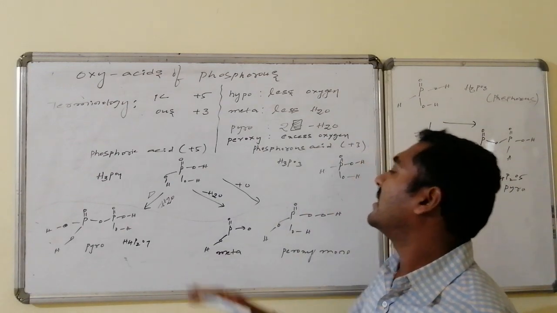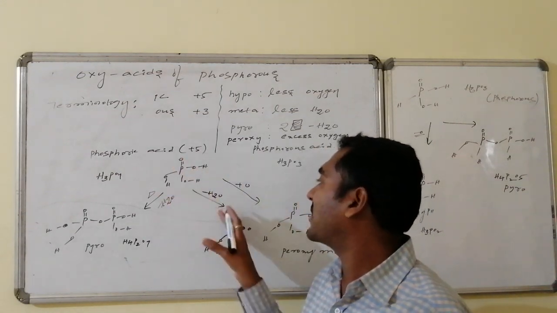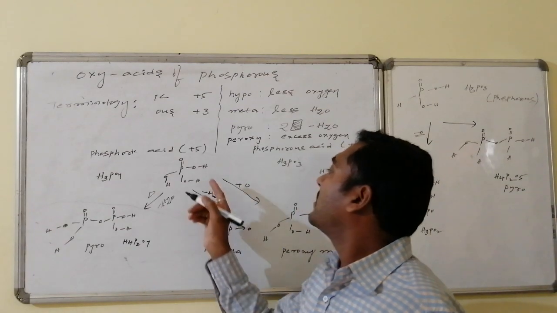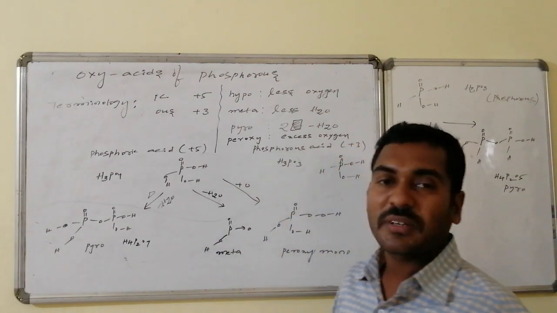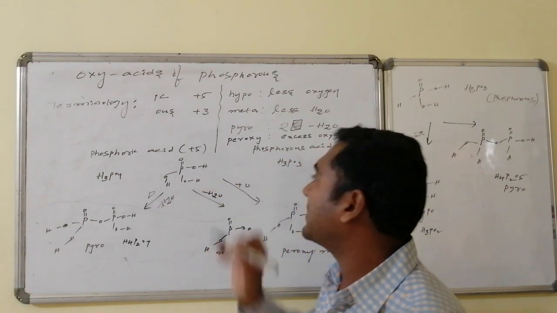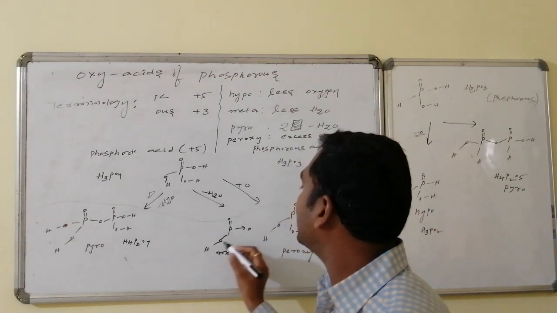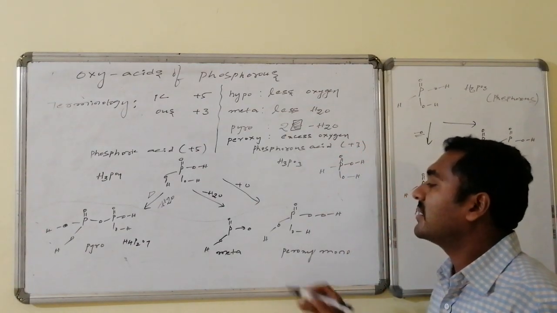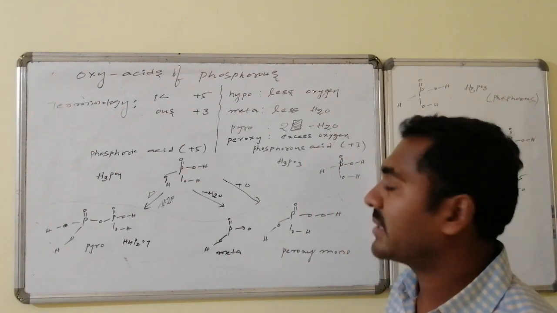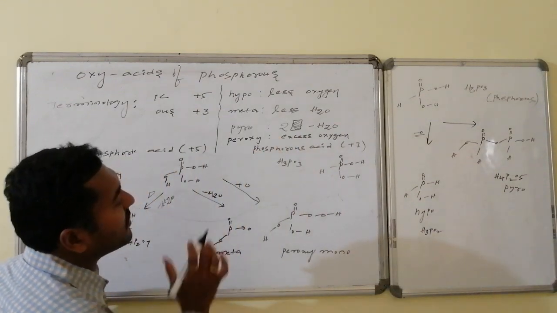Hope it is clear. Let us go for the meta. What is meant by meta? Meta of phosphoric acid is phosphoric acid's younger brother. Here, from phosphoric acid, elimination of a water molecule takes place. From here hydrogen, from here OH minus, both are eliminated and it is connected with a coordinate covalent bond. If I write that, it will be HPO3, the formula and structural representation, and this is said to be metaphosphoric acid. That is, elimination of water from a single entity without heating, without formation of any anhydride, is said to be metaphosphoric acid.